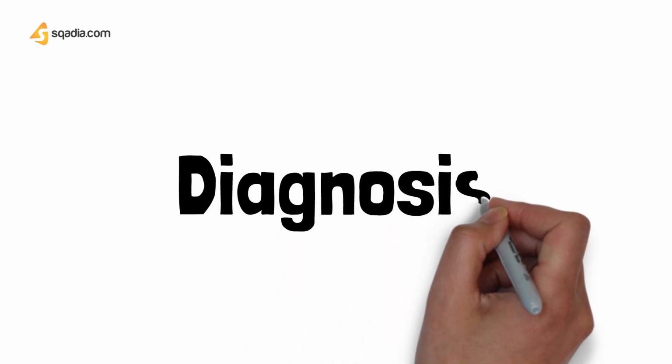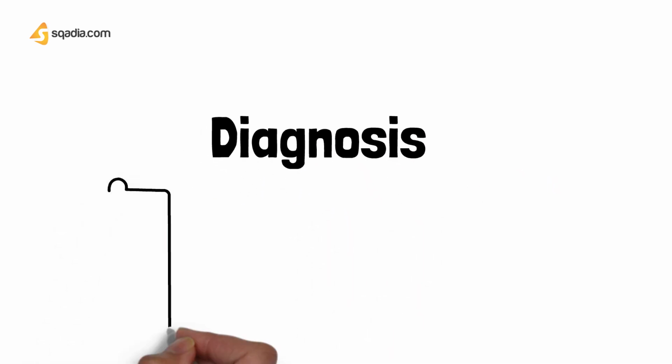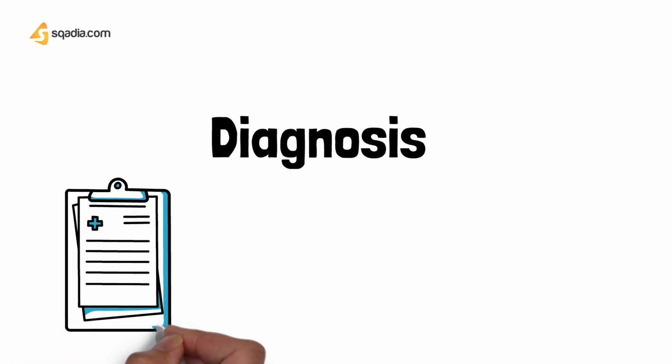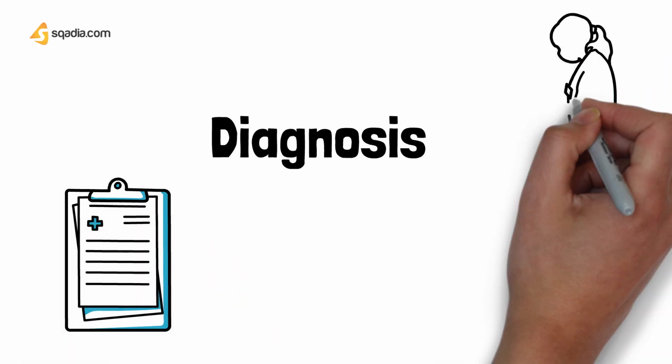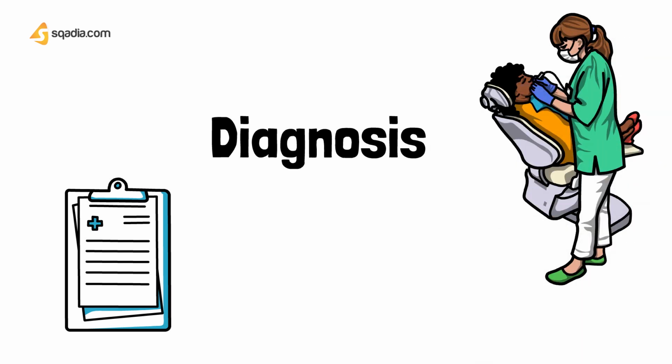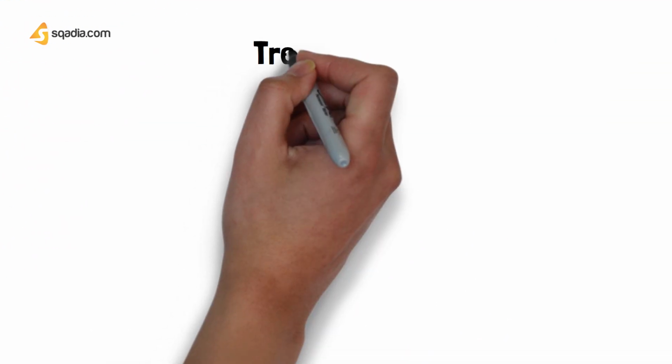So for the diagnosis, to be able to correctly diagnose these ulcerations, we need to take a good history of the patient. And also we need to clinically examine the patient to see the clinical features which are going to help us differentiate between them.